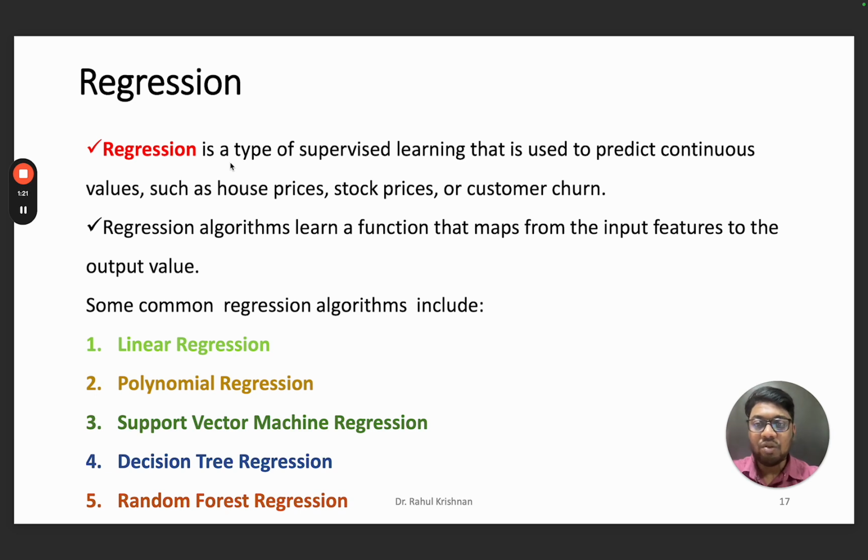So what is regression? Regression, as we told, is a type of supervised machine learning that is used to predict continuous values. So here the values are integers. For example, we are going to do house price prediction, or stock price prediction, and sometimes you are going to predict customer churn, in a sense the customer's willingness to buy something. Likewise you can go for prediction of a vehicle price. You are selling a vehicle and you are going to predict how much it is.